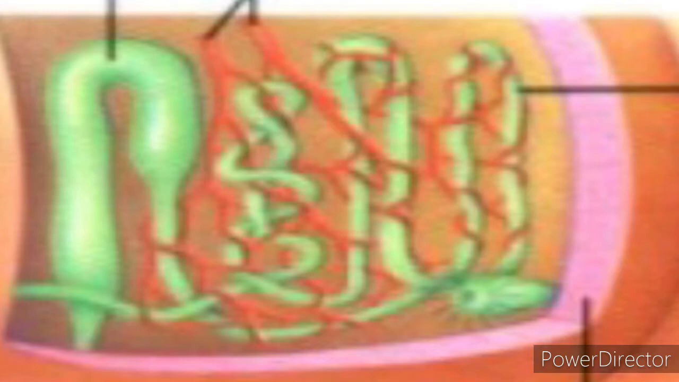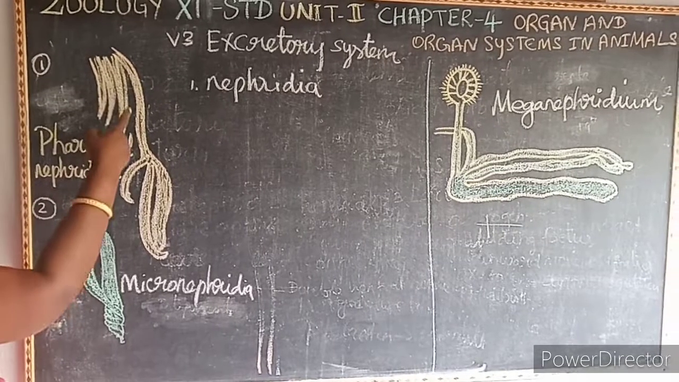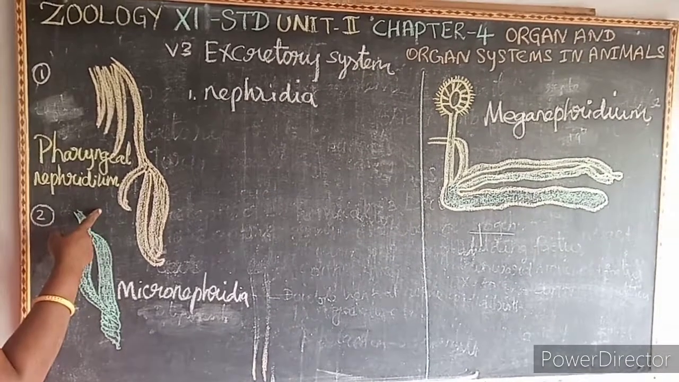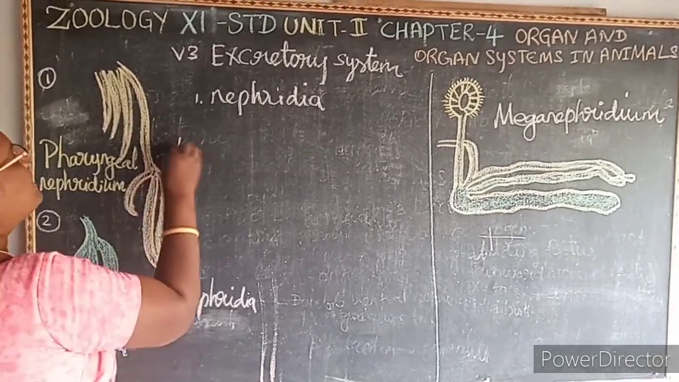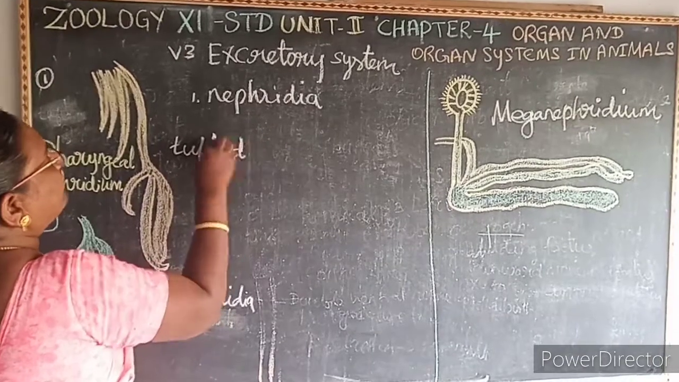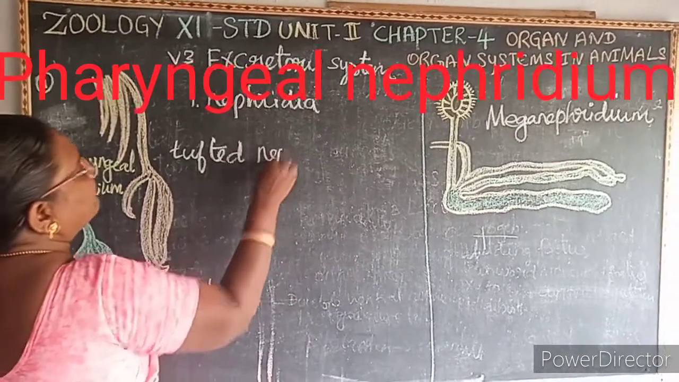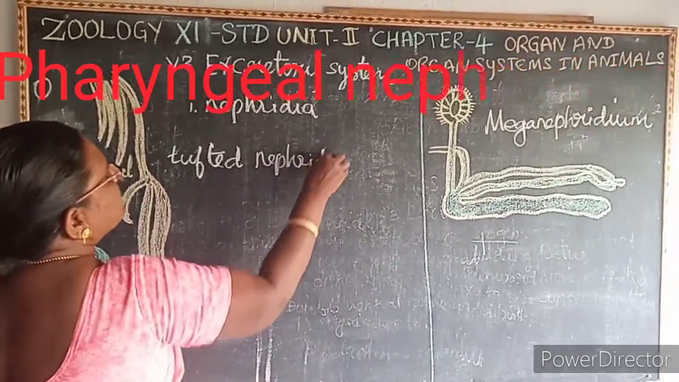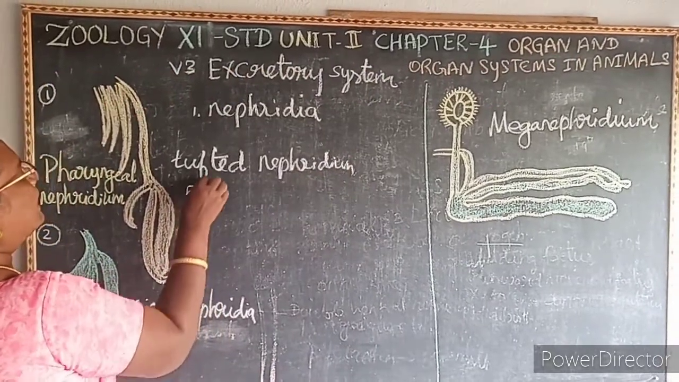There are three types of nephridia present. The first one is the pharyngeal nephridium. See the picture. The first one is the pharyngeal nephridium. It is otherwise known as what? Tufted nephridium. It is present from the 5th to the 9th segment.